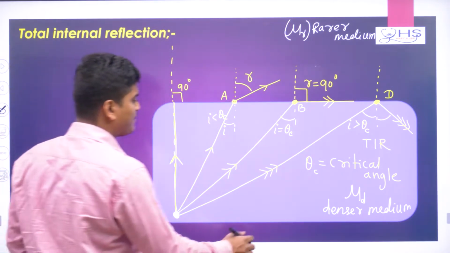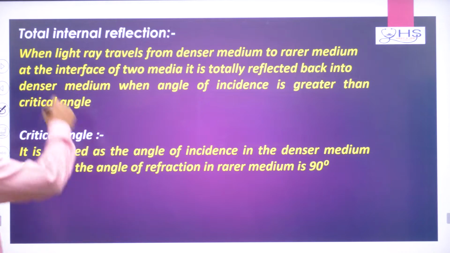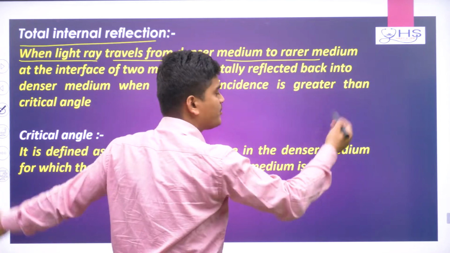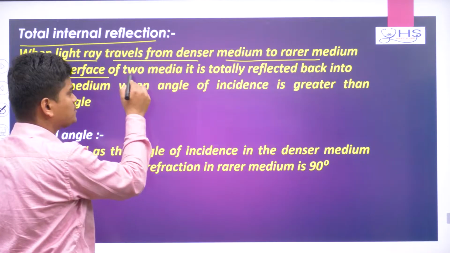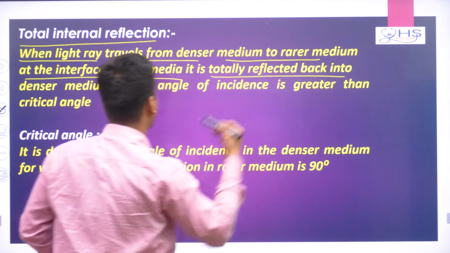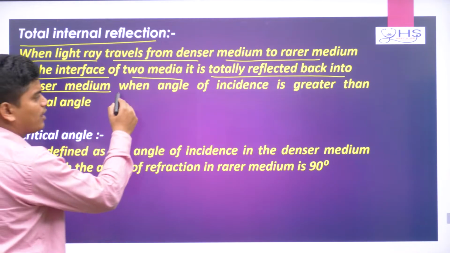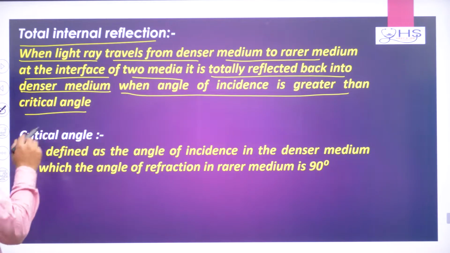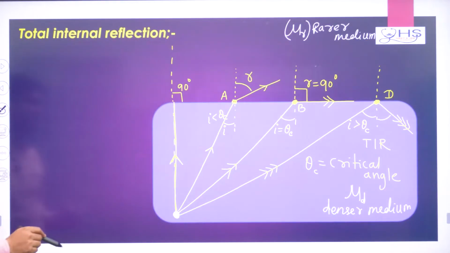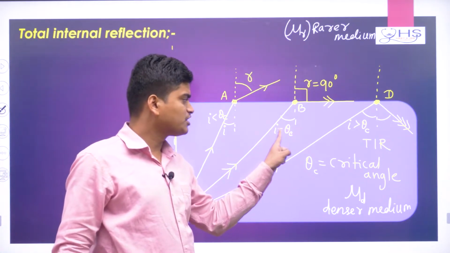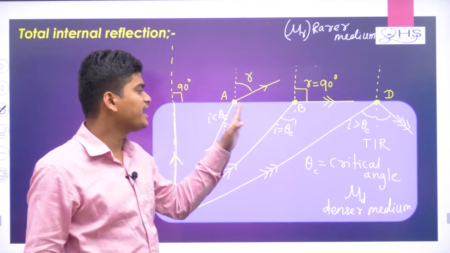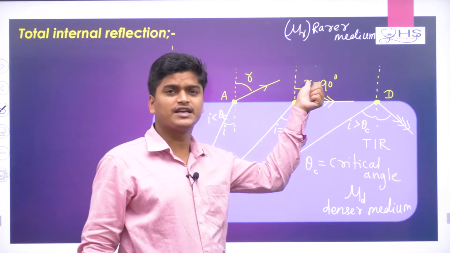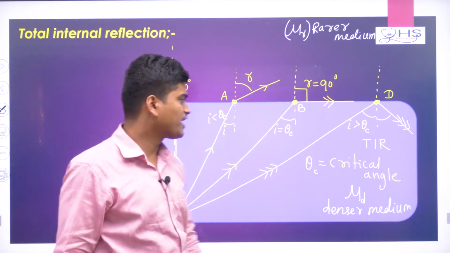Now the same definition we will try to understand here. What is total internal reflection? When a light ray travels from a denser medium to a rarer medium, at the interface of the two media, it is totally reflected back into the denser medium when the angle of incidence is greater than the critical angle. Now understand what the critical angle is. If you see this picture, the critical angle is equal to the incidence angle I, whose corresponding refraction angle is 90 degrees.